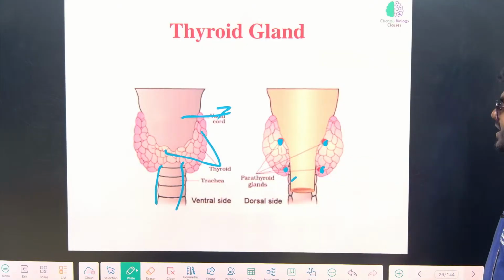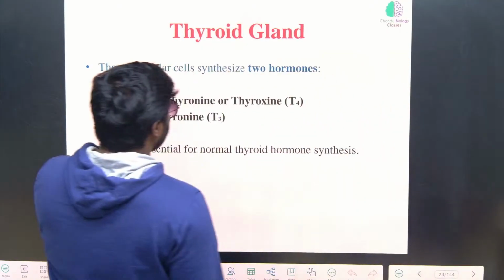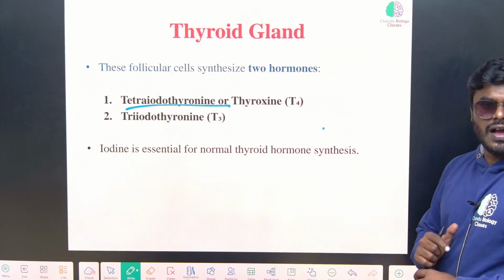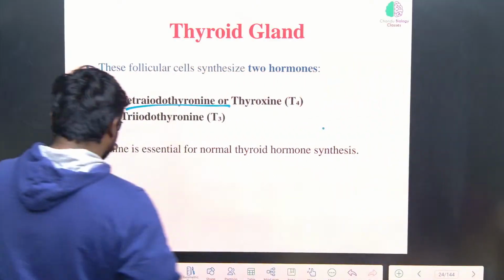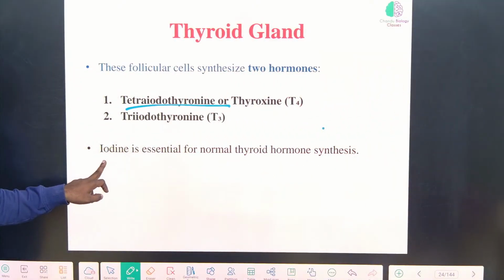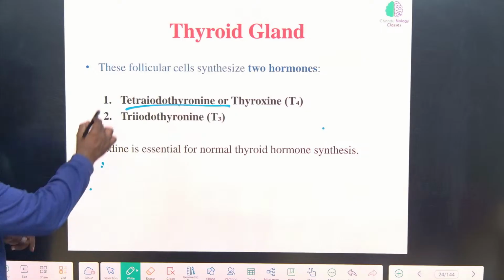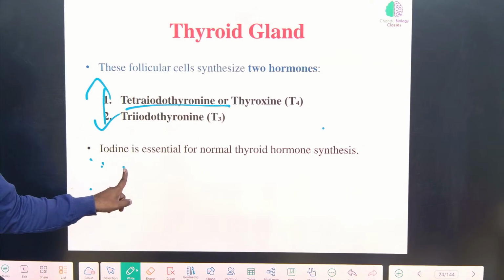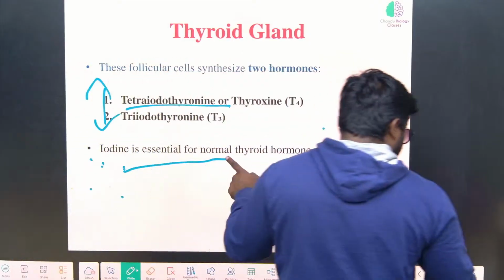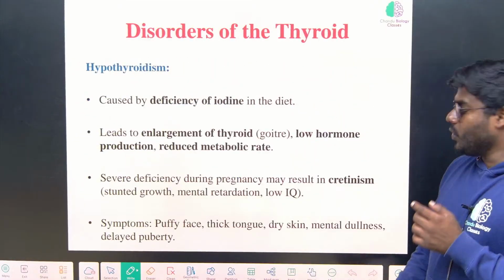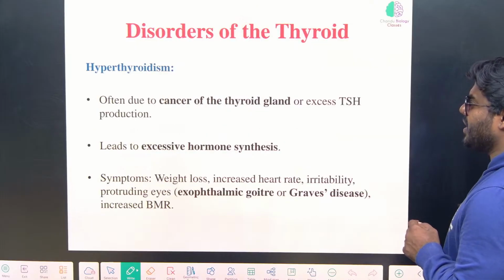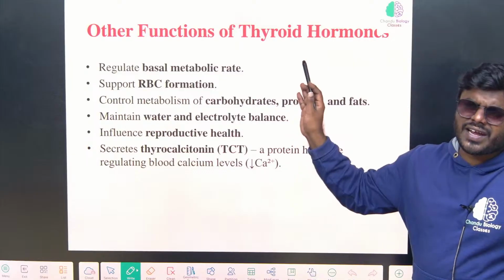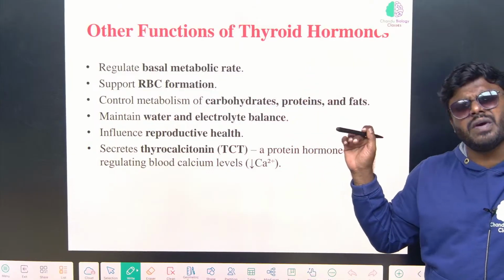We will understand the function later. So we have 2 hormones, T4 and T3. Correct? Now again, the straightforward question in the exam: what is very important for the synthesis of T3 and T4? Iodine. Iodine is very essential for the normal synthesis. Now you have to understand the deficiency diseases and the functions. Many times questions were asked from the diseases, many times.